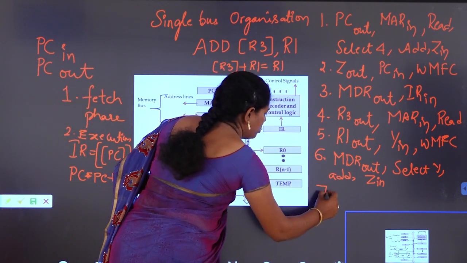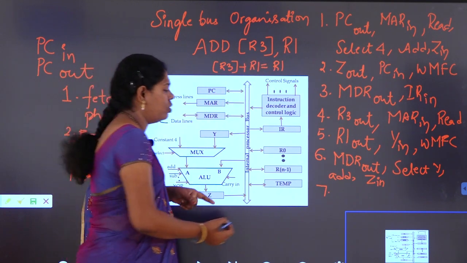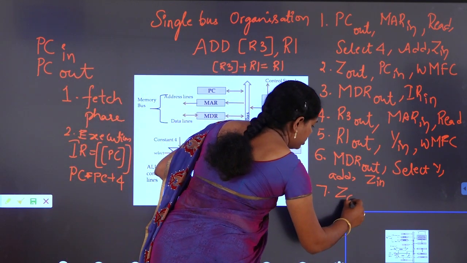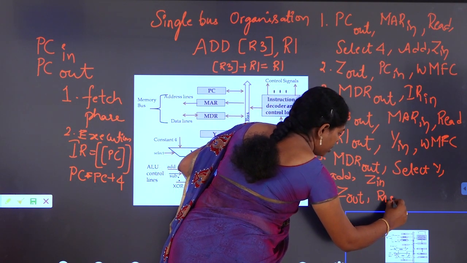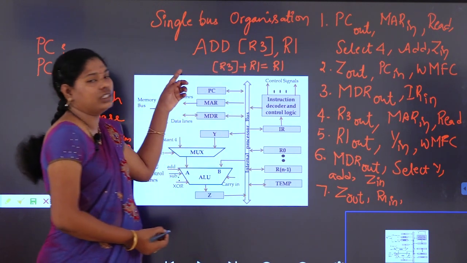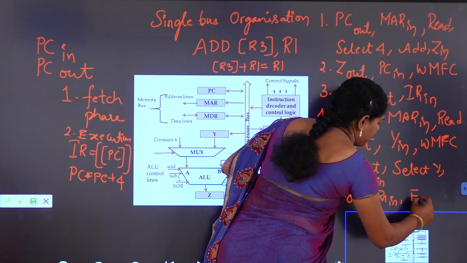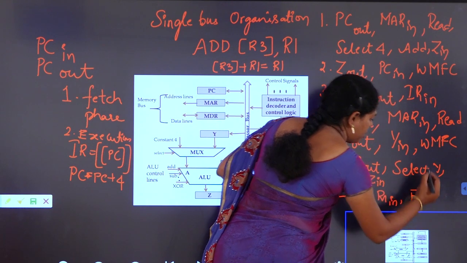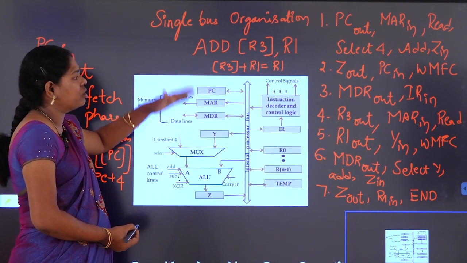Now where should be the output? Output has to copy to R1. So Z out, R1 in, and with this the instruction execution is completed. So we have to perform AND. Okay. With this the execution and fetch phase both are completed.